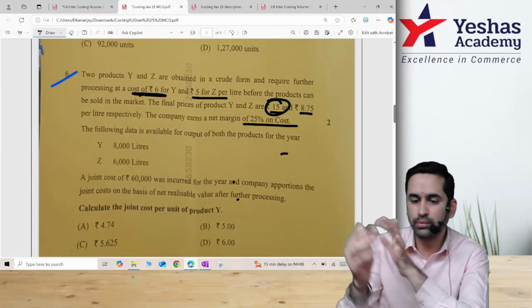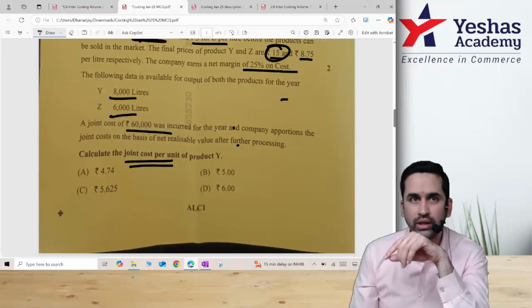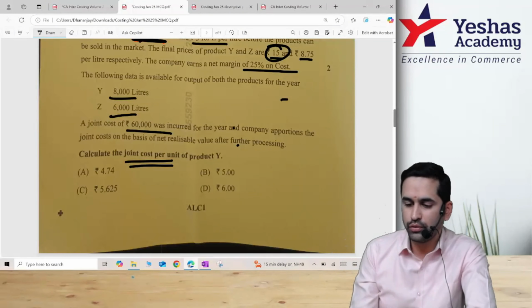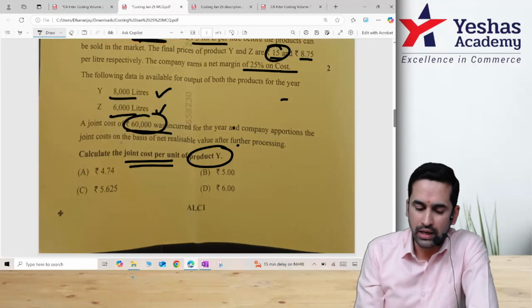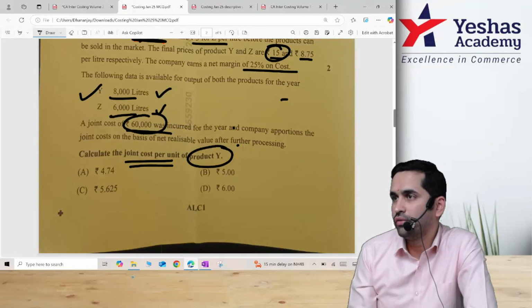From total cost, if you take out separate cost, what you get is the share in joint cost. And then they have given number of liters, and the joint cost amount is given. They want you to find out joint cost for 1 unit. You'll get total joint cost, that if you divide by number of liters, and they've asked only for Y. First share this 60,000 and then divide that by number of liters.